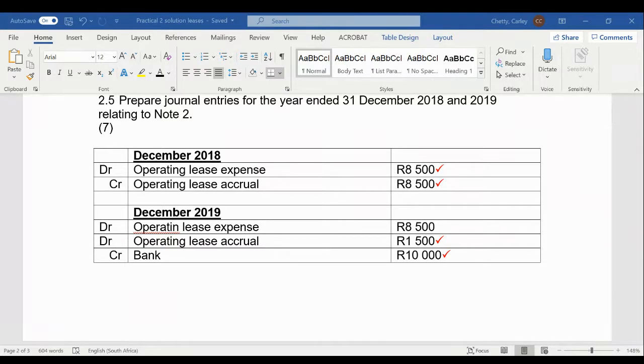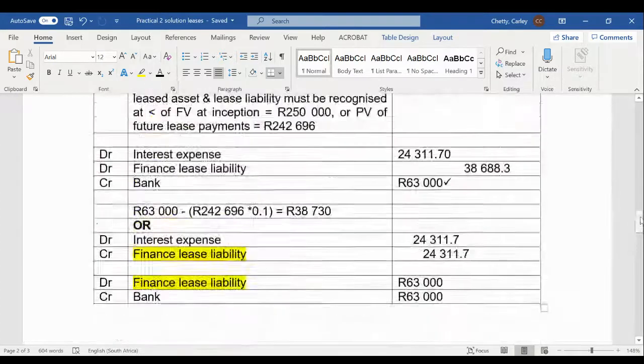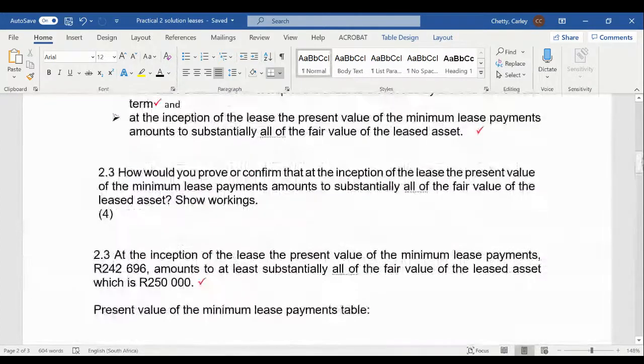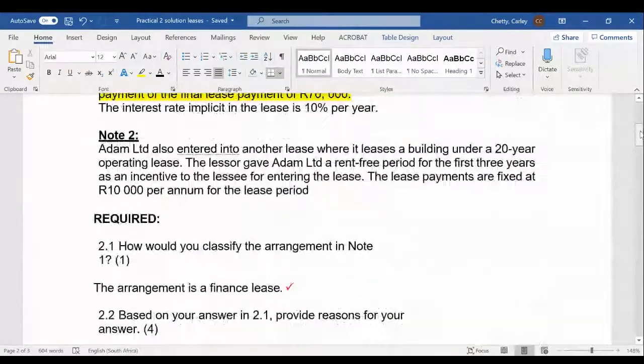Let's have a look at this last question here. It says, prepare the journal entries for the year ended 31 December 2018 and 2019 relating to note 2. In note 2, you'll see we have an operating lease, and this is different to a finance lease. An operating lease is a lease where we are not going to record the asset. Generally under an operating lease, we just get the use of the asset, but there's no passing of ownership, no risks and rewards passing.